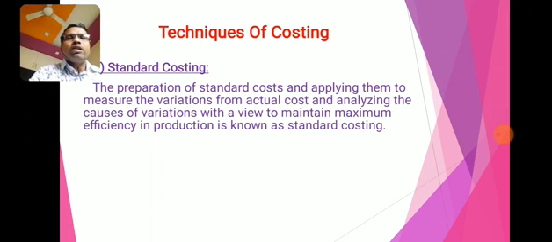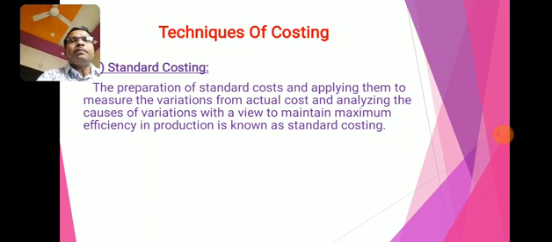Simply, standard costing is a technique under which we first determine and fix the standard cost, then the actual cost is compared with the standard cost, and if there are any unfavorable variations or differences, they are taken into account and accordingly remedial measures are taken to remove such unfavorable variations. This technique is also very useful in our costing.